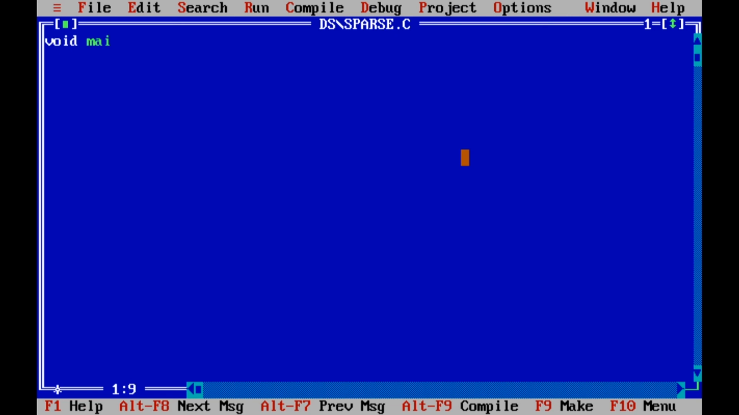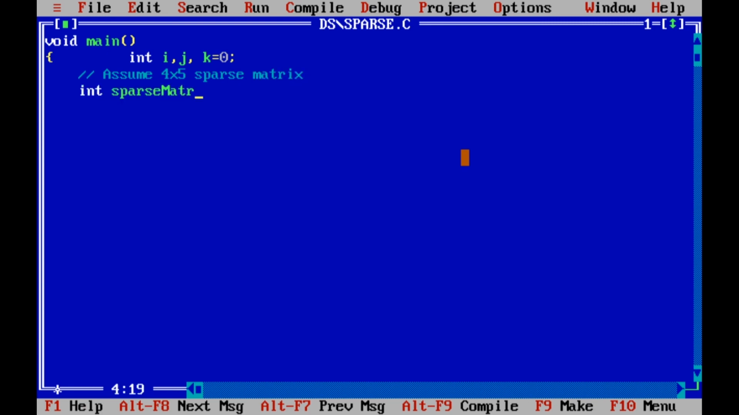Let's create a main function, void main, and then we will have int i, j, k equal to 0, 3 variables. Here we will be using i and j as counter variables, and k as one more counter variable. We will see the use of k soon. Here we are assuming a 4 by 5 matrix as we have seen in the example, a 4 by 5 sparse matrix.